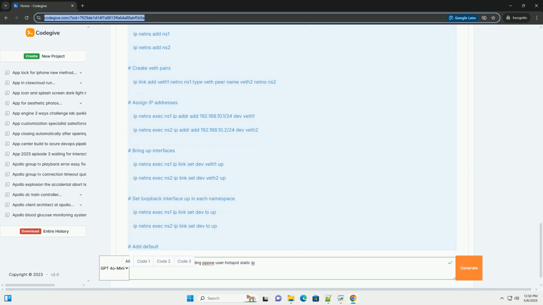*username, the username for the PPPoE user. *server, the server name, usually *. *password, the password for the user. *IP_address, the IP address to assign to the user, or * for dynamic assignment.